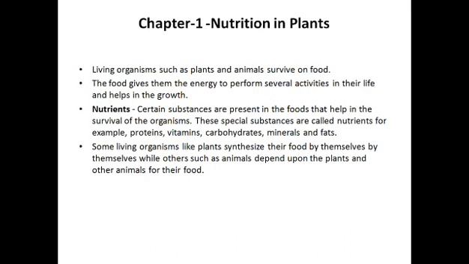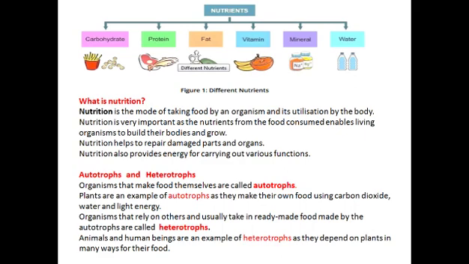But animals, or we human beings, are totally dependent on the plants. But what do plants do? Plants prepare their own food. They are not dependent on anyone. So, let's start with the next topic.